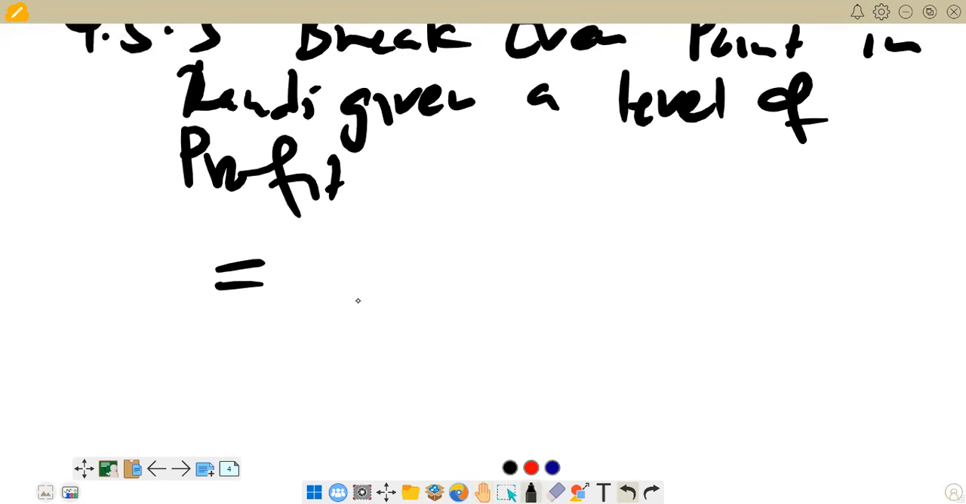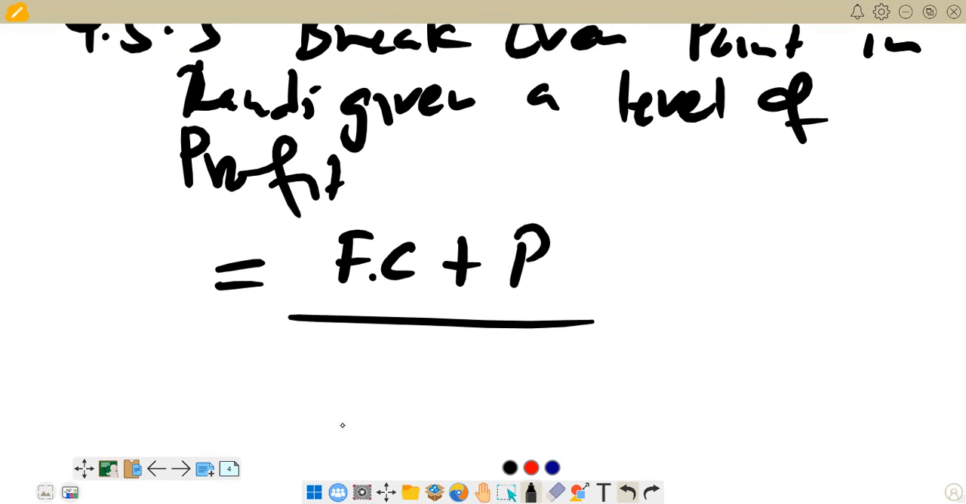The formula that we are supposed to use there is fixed costs plus the profit that we are given. Then we divide by the average weighted gross profit percentage. So in this case, it is equal to our fixed costs. Remember, we can just check there.